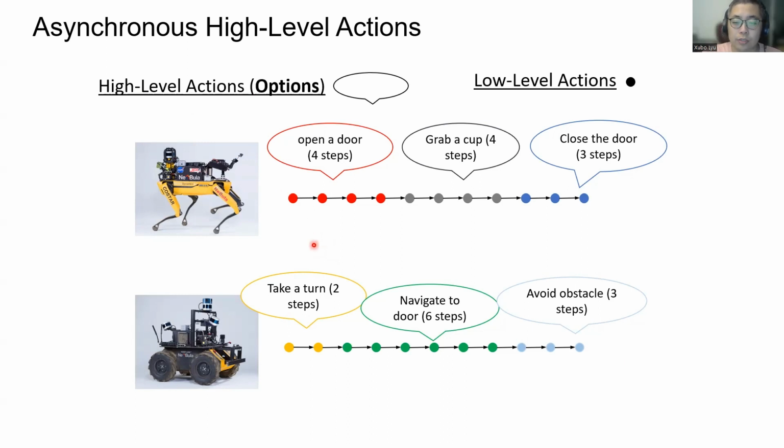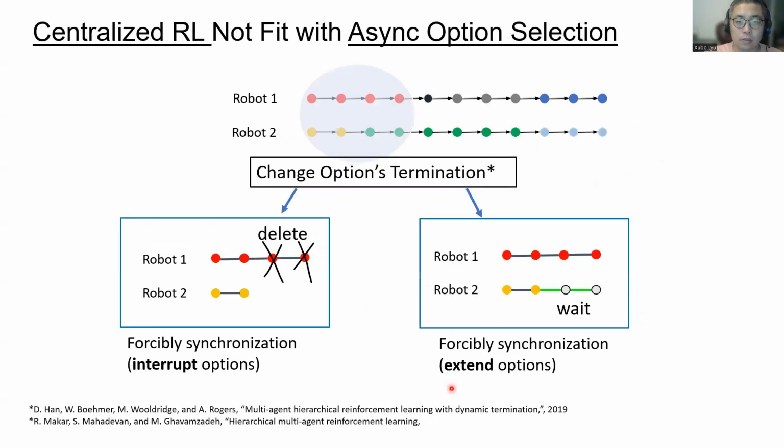Now we observe an interesting thing. The two robots need to select options asynchronously. That means when the Smart robot is opening a door, the Husky robot already takes its turn and needs to select a new option to navigate. They are making the decisions asynchronously. It turns out that this asynchronous situation is not good for centralized reinforcement learning.